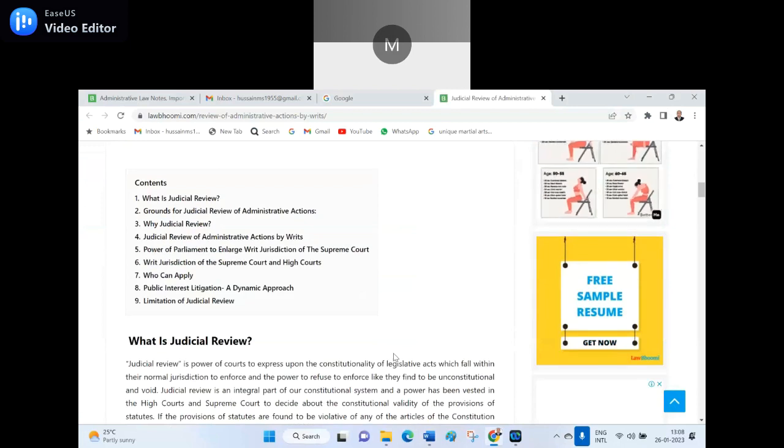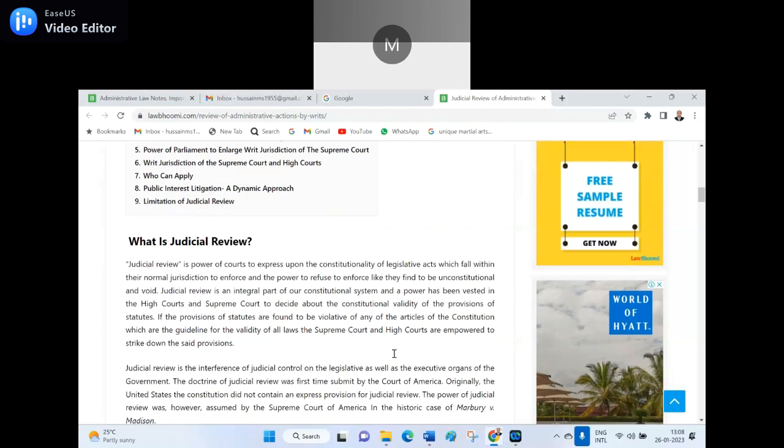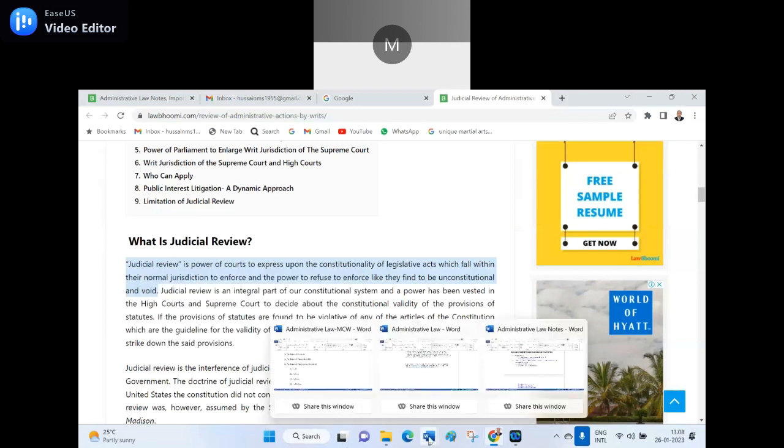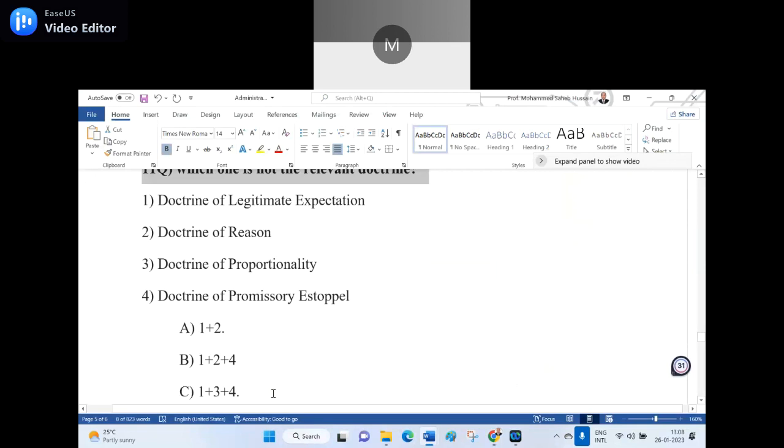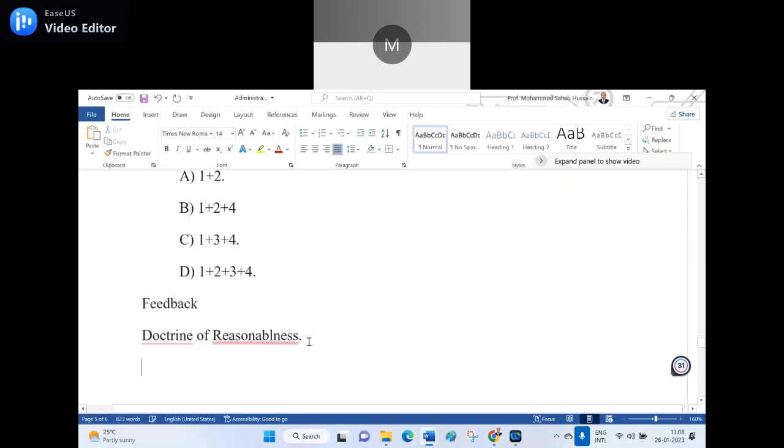Then I can ask you: judicial review is the power of the court to pronounce upon the constitutionality of a legislative act, to enforce the power and refuse to find it unconstitutional or void. I can take this statement. I take this statement and write it here because this is the 11th question and this is the 12th question.